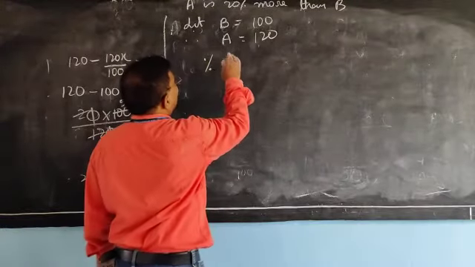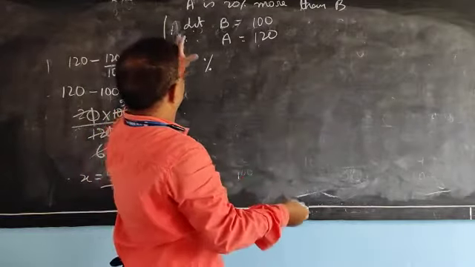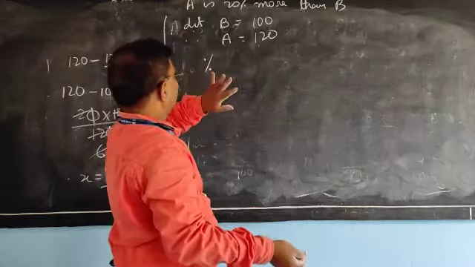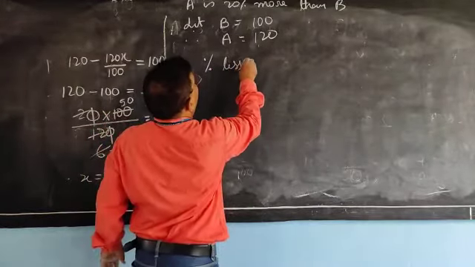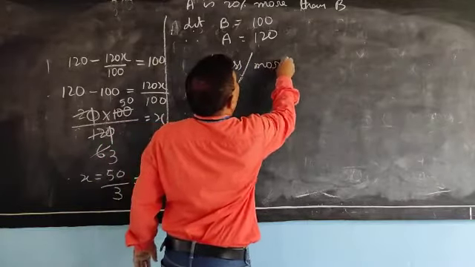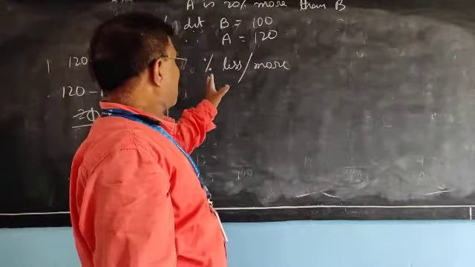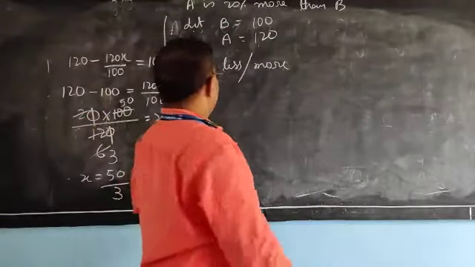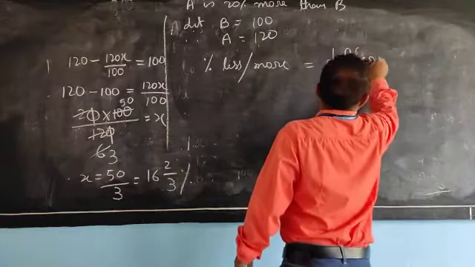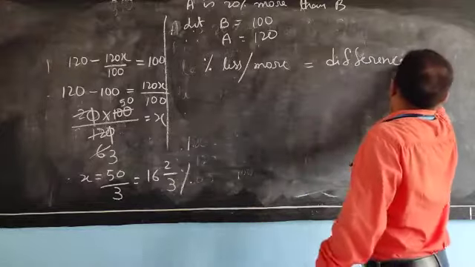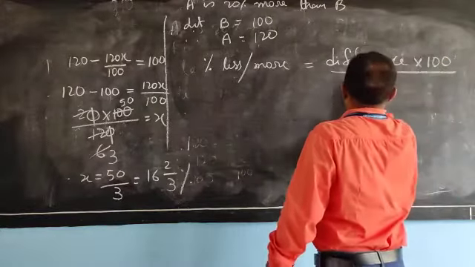What is asked? A is 20% more than B, then B is what percent less than A? In both percentage less or more, you can apply this formula. Percentage less or percentage more is equal to difference into 100 by original value.